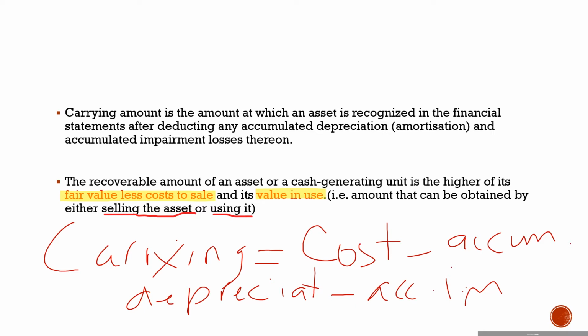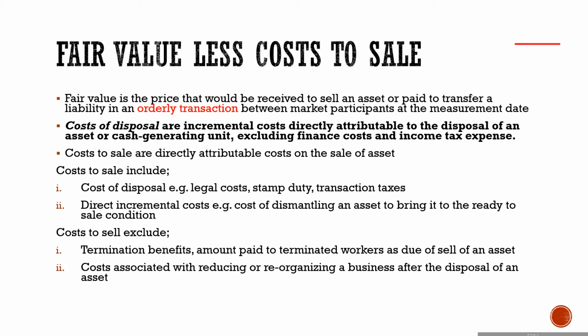And the recoverable amount of an asset or cash generating unit is the higher of the fair value less cost to sell of an asset, and its value in use. Fair value less cost to sell is the amount which an entity can recover from the sale of an asset. And the value in use is the amount which an entity can gain from using the asset. Okay, now let's see what fair value less cost to sell means.